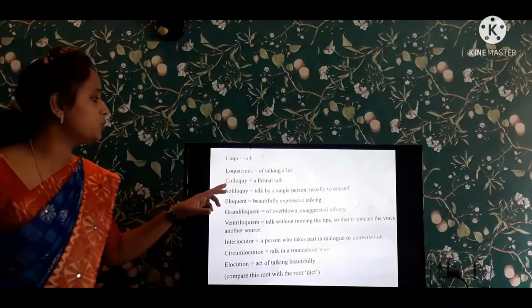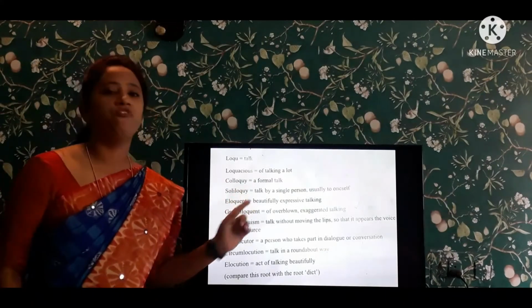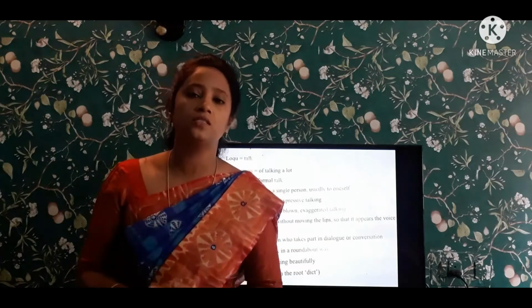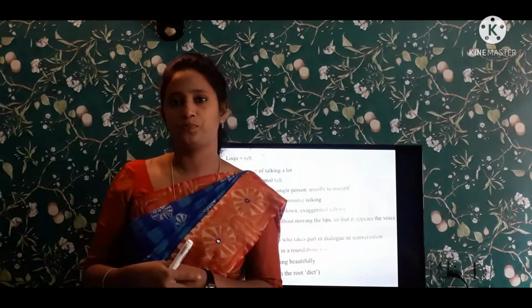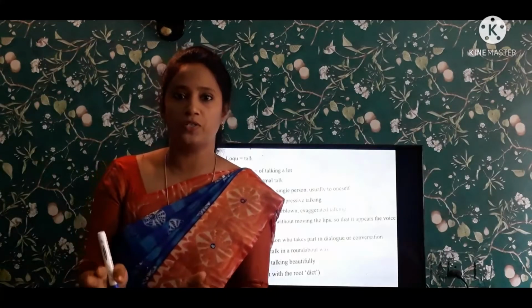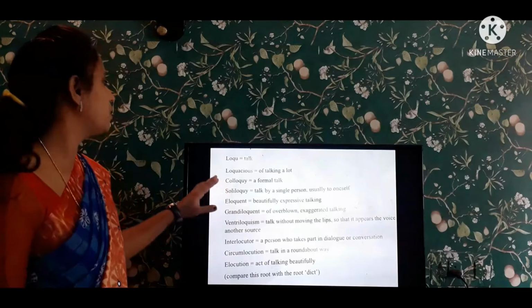And coming to the next one is colloquy. What is this? Colloquy, a formal talk. So if you go to your headmaster and your principal, if you attend an interview, you should talk in a formal way, right? If they ask you questions, you just answer those questions. That is a formal talk. So this is the example for this colloquy.